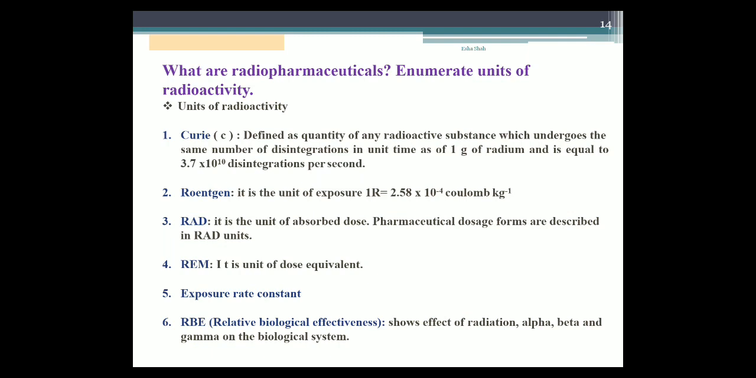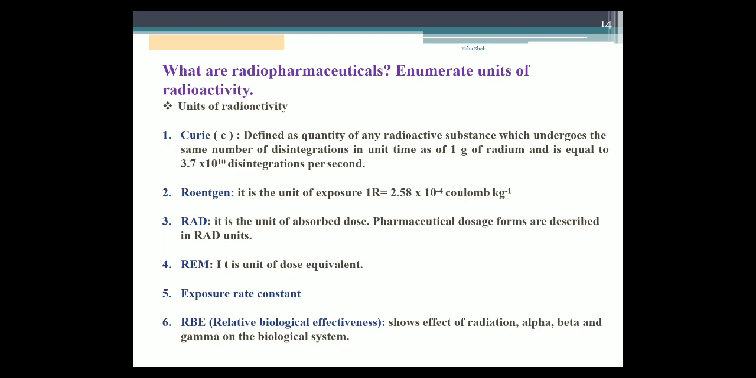Next is Roentgen. It is the unit of exposure. 1 Roentgen is equal to 2.58 into 10 raised to minus 4 coulomb kilogram raised to minus 1. Third one is RAD. It is the unit of absorbed dose. Pharmaceutical dosage forms are described in rad units. Okay. Next, REM. It is the unit of dose equivalent. Fifth one, exposure rate constant. And sixth is RBE, relative biological effectiveness. It shows the effect of radiation alpha, beta and gamma on the biological system.